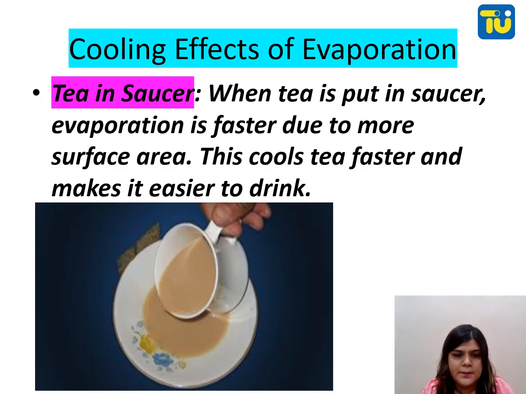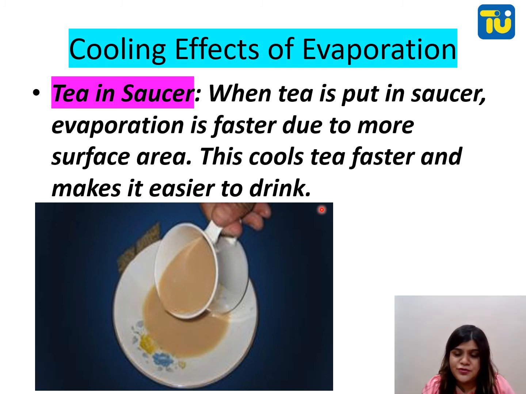Now we will read about cooling effects of evaporation. Fine. So when we talk about tea and saucer, when you want to drink tea and you want it to get cold easily, you put it into the saucer. That is the bigger plate which you keep beneath the cup. So when tea is put in the saucer, evaporation is faster due to more surface area. Surface area will increase, rate of evaporation will increase. This cools tea faster and makes it easier to drink.